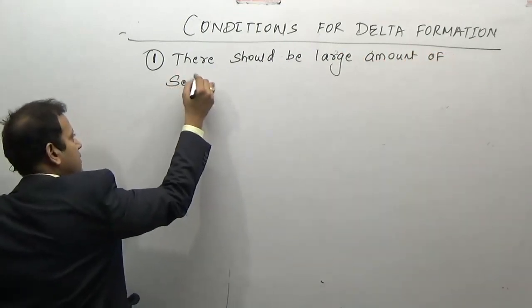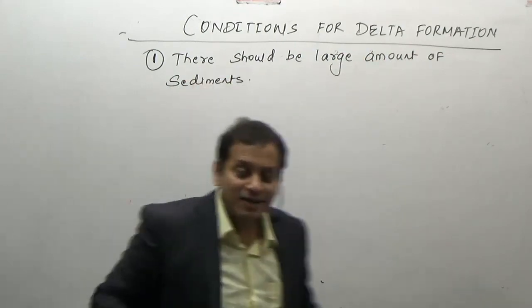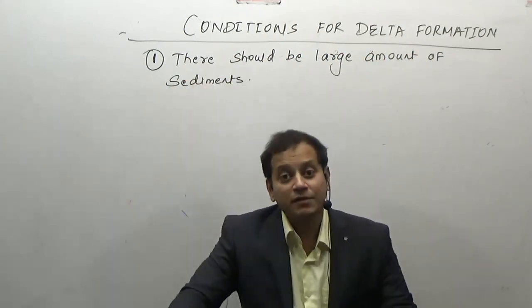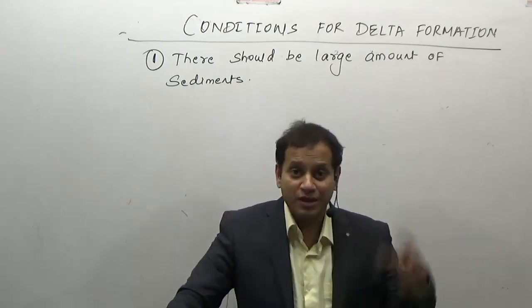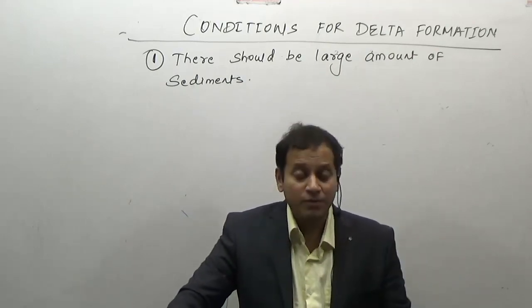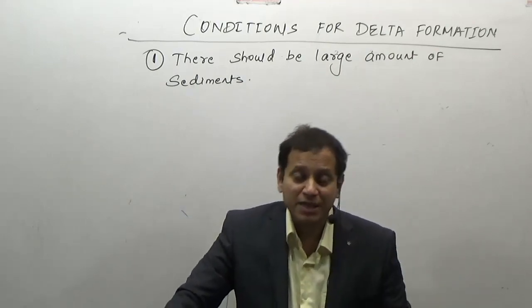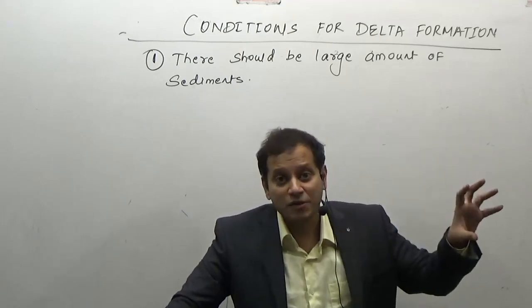So for a large amount of sediments, what should the river do? The river should erode. The river should have extensive erosion, then only will it get sediments. Sediments will come from erosion. So where will the erosion occur? In the upper part of the river.